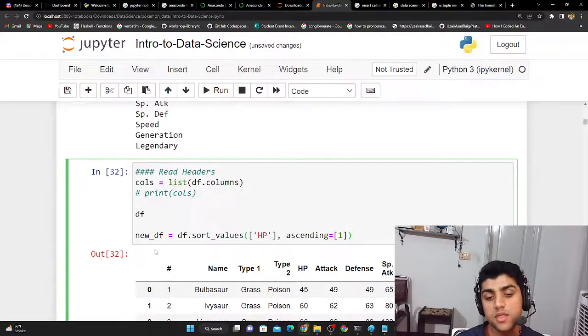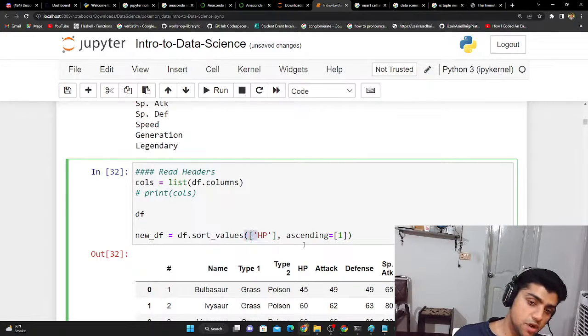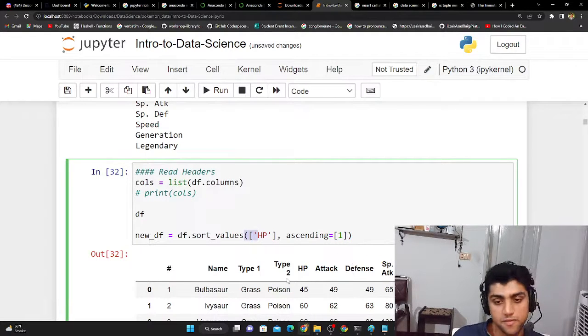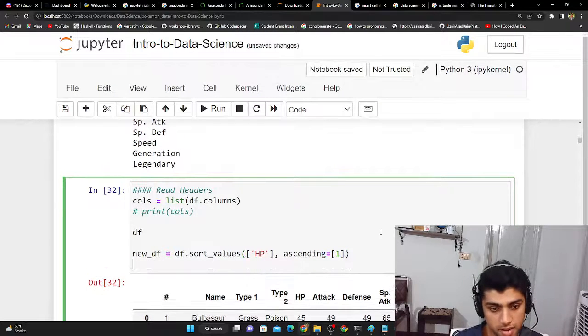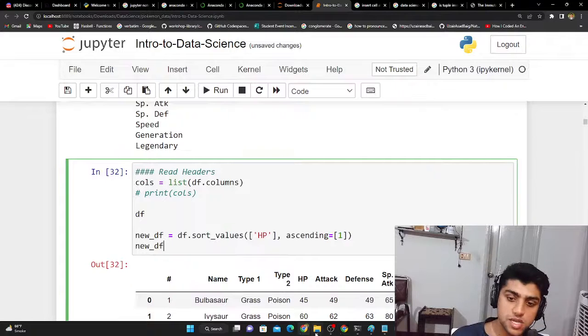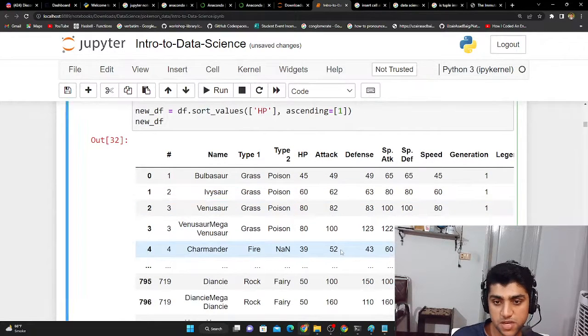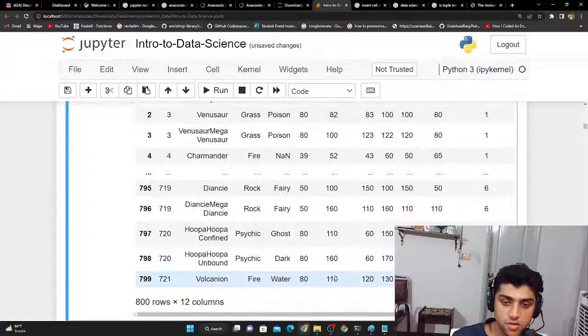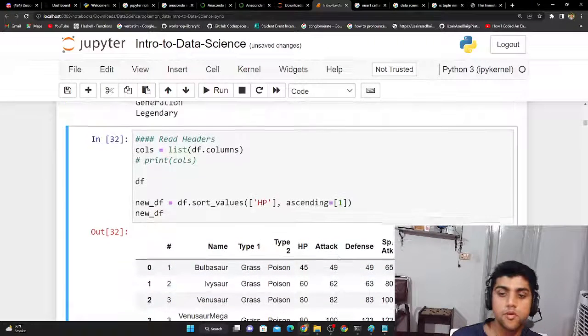So this new data frame will now have the HP column sorted in ascending order from smallest HP to largest HP. And if I show this data frame, you'll see the smallest value will be on the top, and the largest value will be on the bottom.